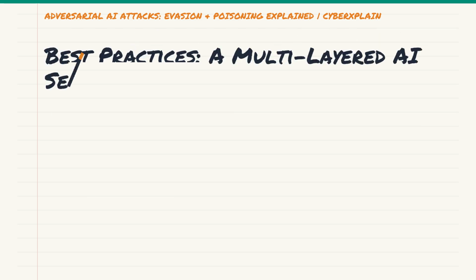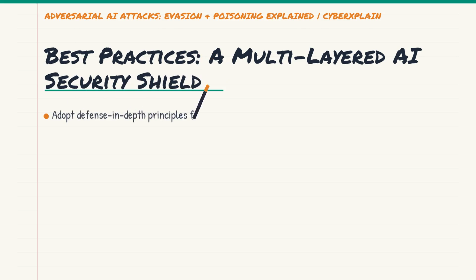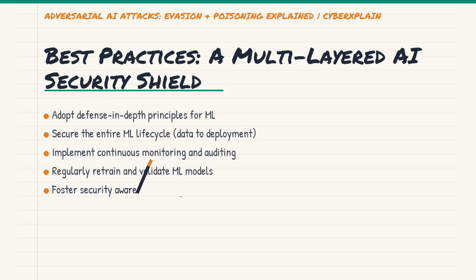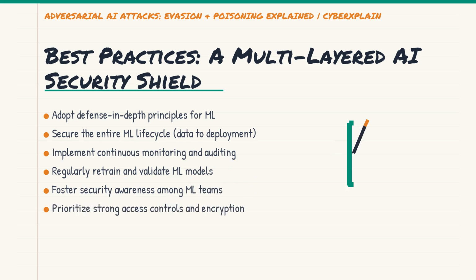Ultimately, defending against both evasion and poisoning attacks requires a defense-in-depth strategy, much like traditional cybersecurity. There's no single silver bullet. You need to implement security measures at every stage of the machine learning lifecycle, from secure data ingestion and robust model training to vigilant monitoring of deployed models.